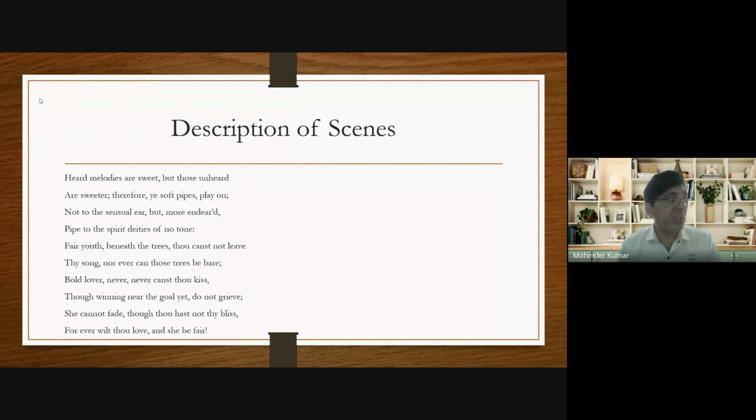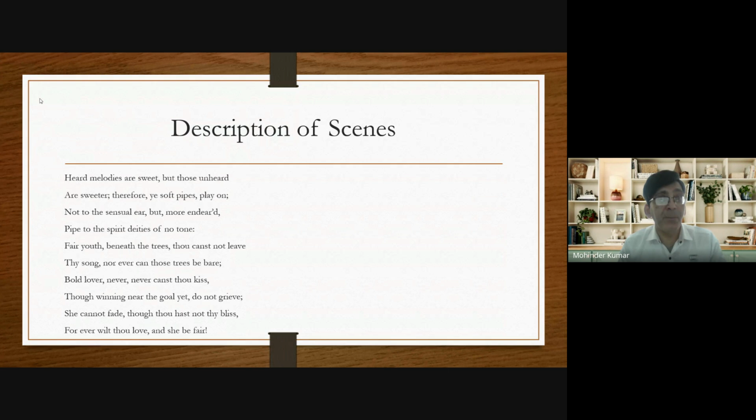That is not for the ear. Why? The songs the musicians are playing on the urn are for the spirit, for the imagination. More endeared means more loved, pipe to the spirit ditties of no tone. So spirit stands for imagination.